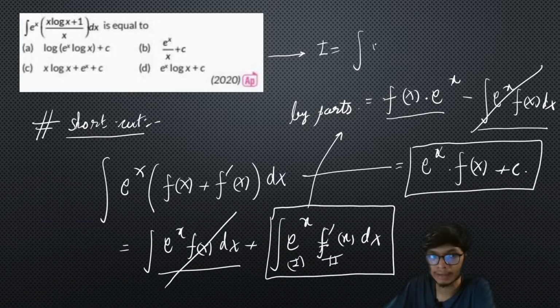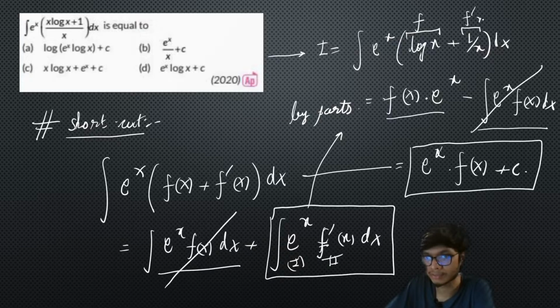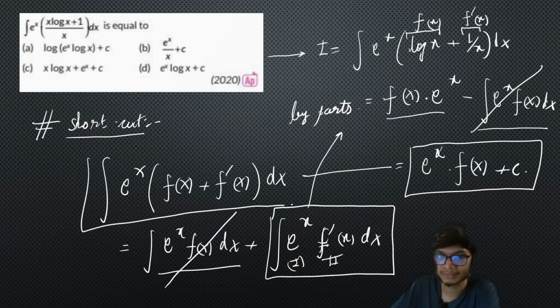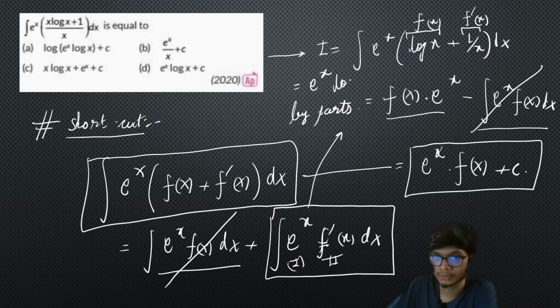Over here we have the integration of e to the power x into, if you take x as common or cancel out, natural log of x plus 1 upon x, right? Looking at the problem, if you consider natural log of x as function f, then 1 upon x is nothing but the derivative of this function f of x. So again, this is going to be of this particular form. Therefore the ultimate answer to this problem is e to the power x into natural log x plus c. That is going to be option number D. Got it? That is the right answer to this particular problem.